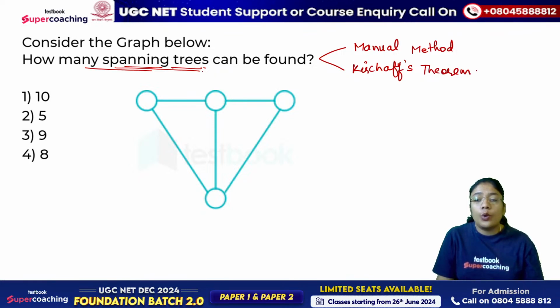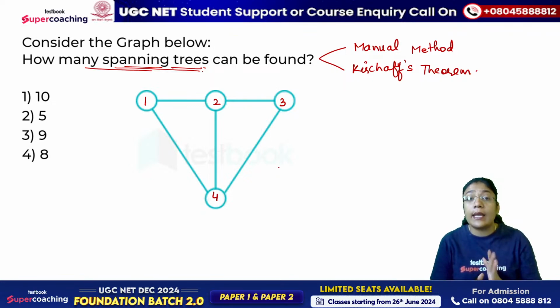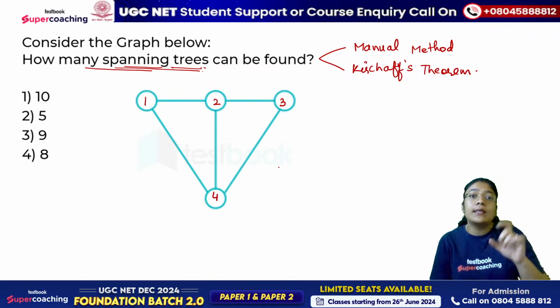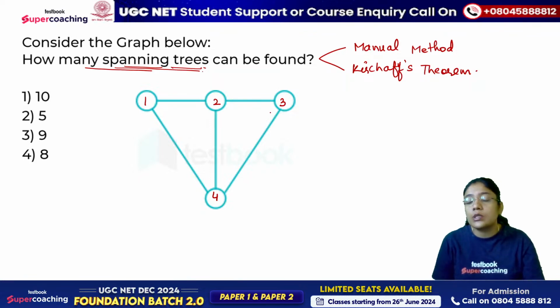Okay, so what we'll do is, since we just have 4 nodes, so we'll solve it using the manual method. For reference, let me provide here the numbers 1, 2, 3, 4. Spanning tree means it's a connected graph which is having n minus 1 edges, where n is representing the number of nodes in a graph. यहाँ पे graph में मेरे पास 4 nodes है, इसका मतलब spanning tree में आपके पास 3 edges आएंगी. Using any 3 edges, just see what can be drawn.